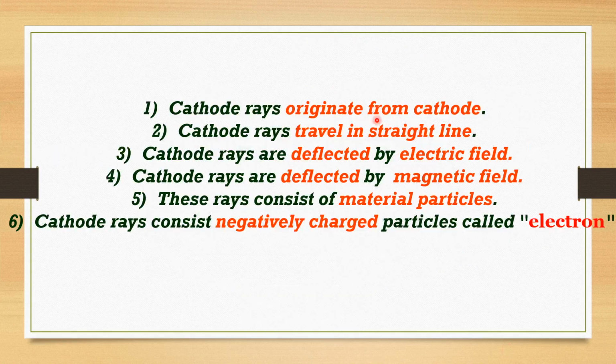These are the properties of the cathode rays we discussed today: cathode rays originate from the cathode, cathode rays travel in a straight line, cathode rays are deflected by an electric field, and cathode rays are also deflected by a magnetic field. When you bring in the magnetic field, the rays are going to be deflected. Tomorrow if possible I will try to show this one. These rays consist of material particles. We already know that when we kept a paddle, it started to rotate. Cathode rays consist of negatively charged particles called electrons.